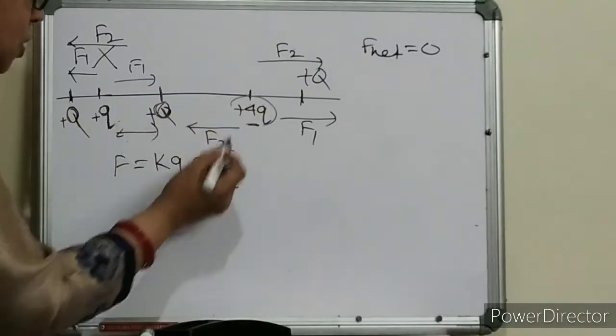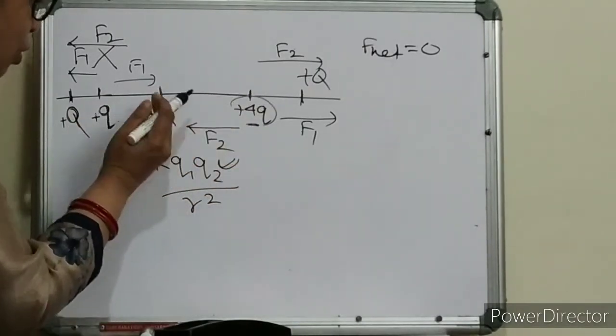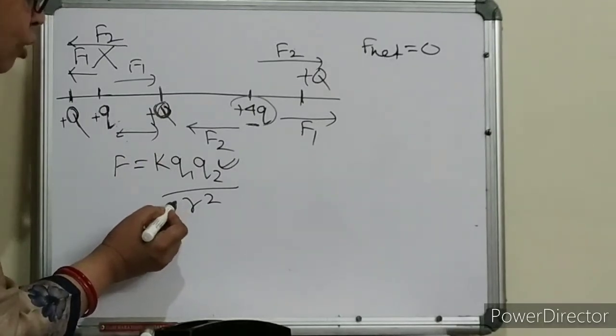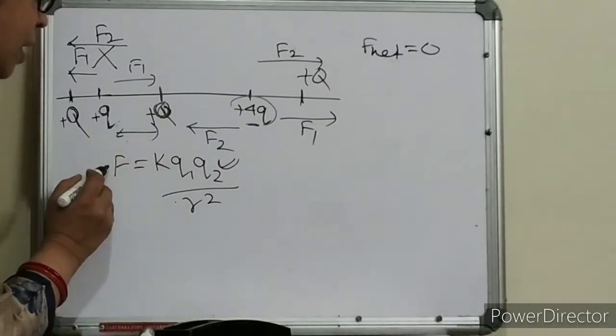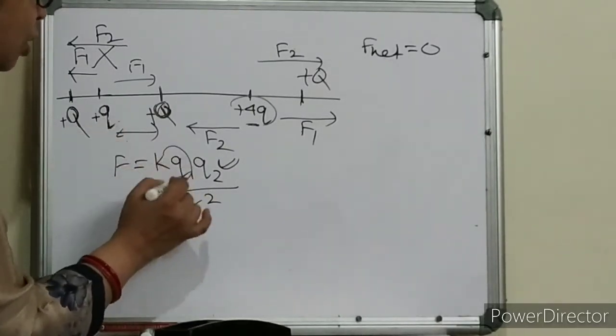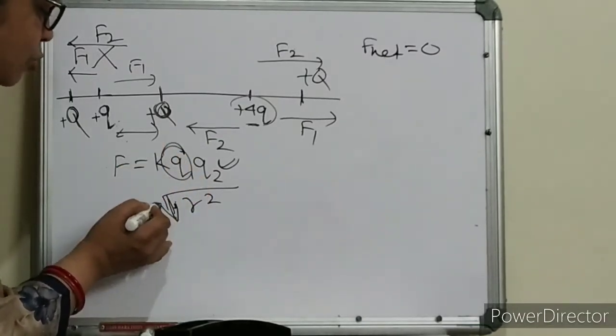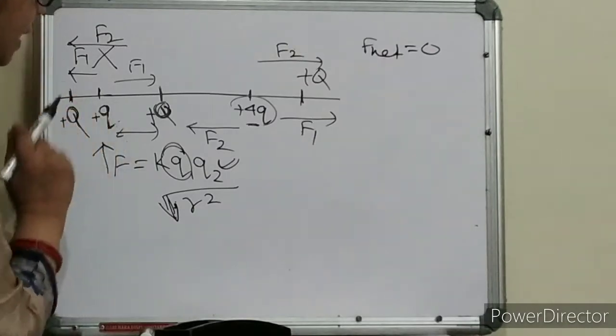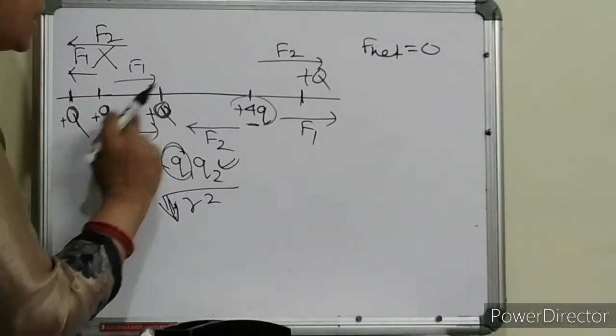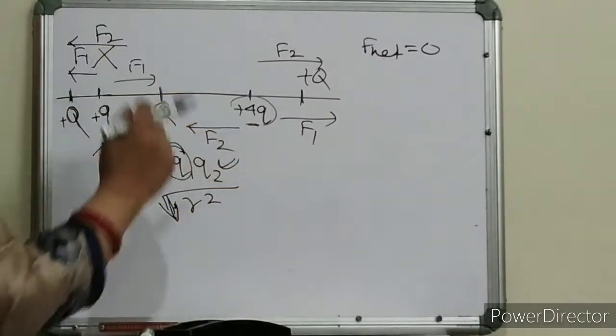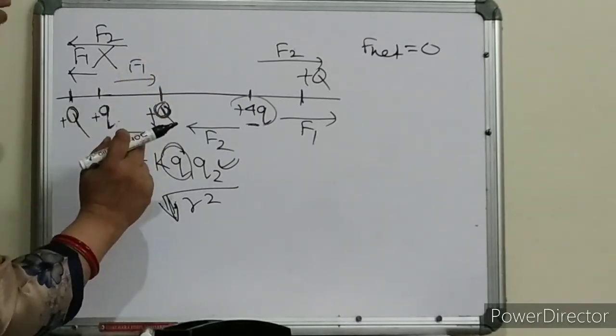But for this charge, if I keep this q closer to this, now the distance will be less. So there is some possibility because here this q is less, but the distance is also less. If we are decreasing the distance, that means we are increasing the force so that it can counter the force of this plus 4q charge. Am I clear?